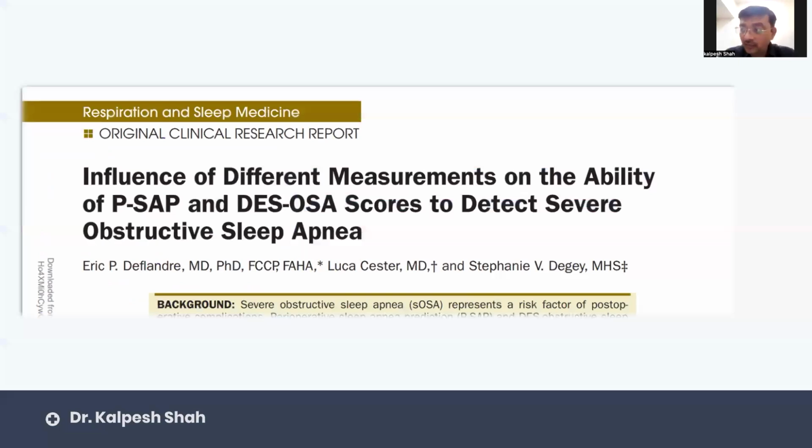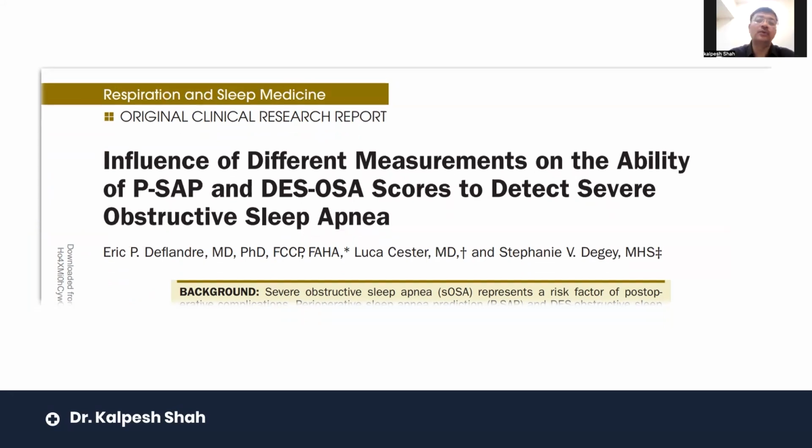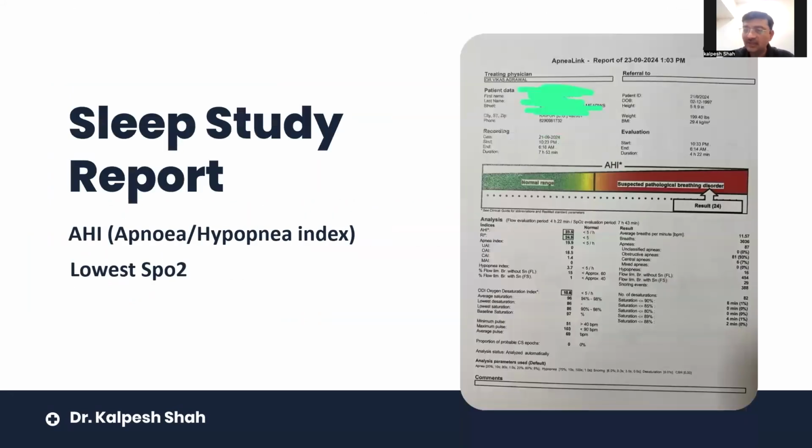Now, what is the importance of this? Regarding the influence of different measurements on the ability of PSAP and DISE-OSA scores to detect severe obstructive sleep apnea, these are more specific than STOP-BANG, and they are the most confirmatory criteria when we see OSA patients. So we should remember this and try to apply it, not only to these patients, but even to patients who are not for OSA surgeries. Now, how does a sleep study report typically look?